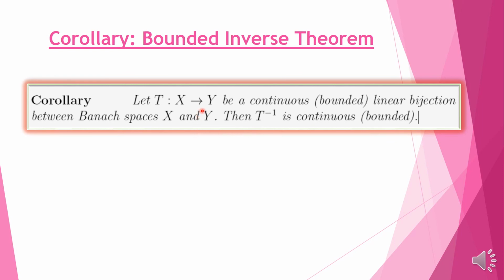So the domain of T inverse is Y and the range of T inverse is X. So if T is open, then T inverse is continuous, because if we take any open set from the range of T inverse, X, it will be open in the domain of T inverse, Y. So by the definition of continuity, it is continuous. And why will every open set from X be open in Y? Because T is an open mapping, by the open mapping theorem.